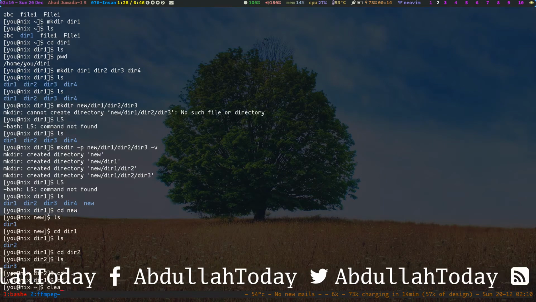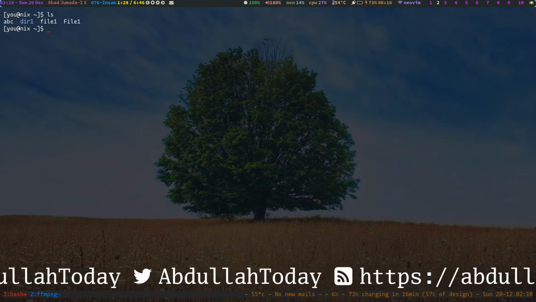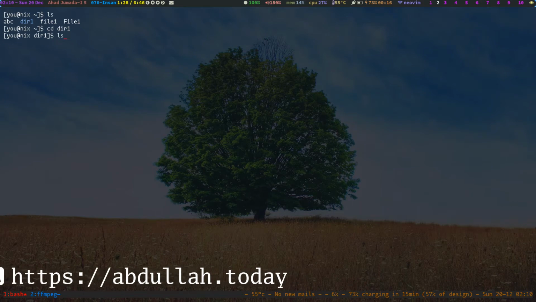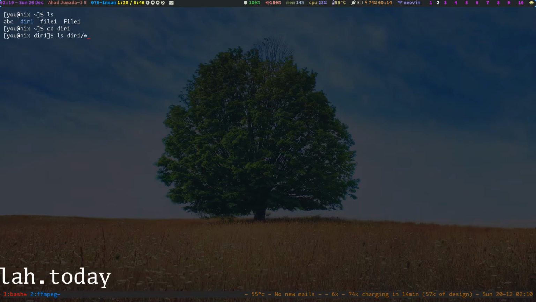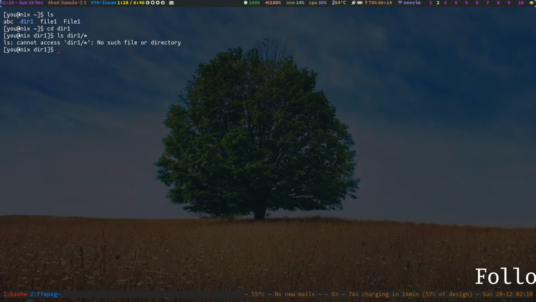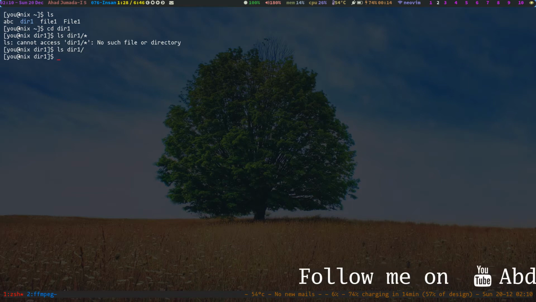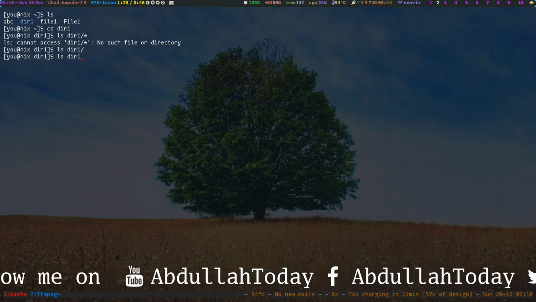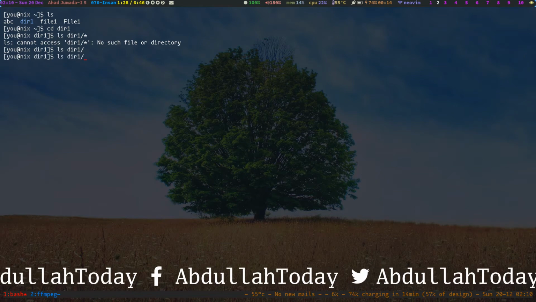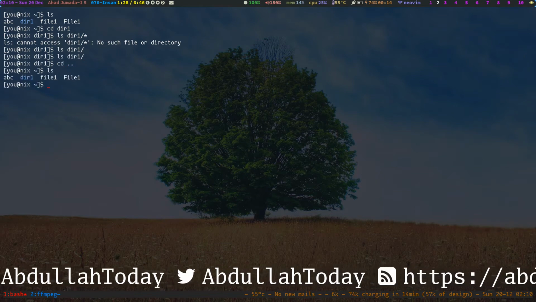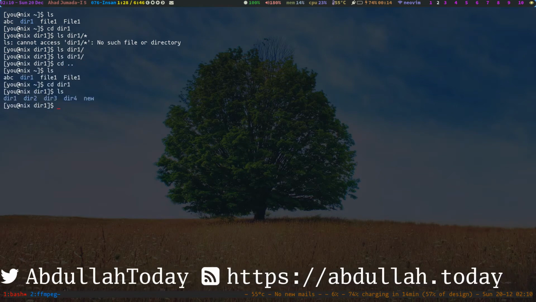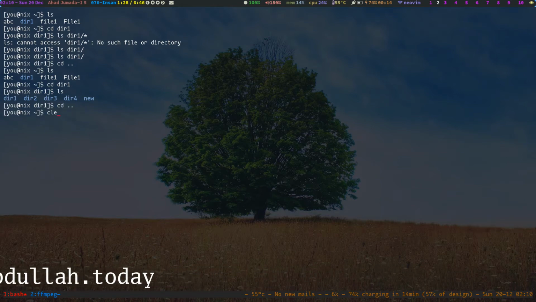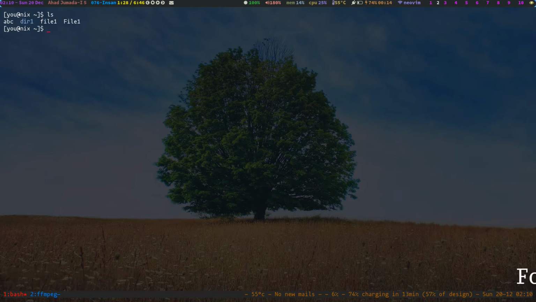Just go to our home directory, where we created directory 1. ls and directory 1. Here you can see these are all empty directories. So you can create directories this way.